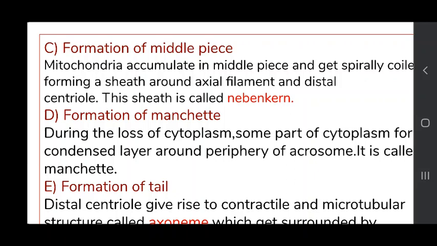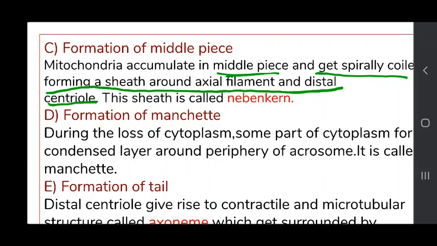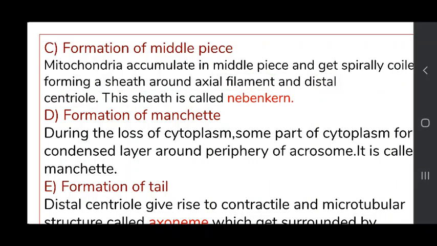a very important part. The mitochondria which are present in the spermatid all come at one place, that is in the middle piece, and they get spirally coiled, forming a sheath around the axial filament and distal centriole. The axial filament formed from the distal centriole gets surrounded by spirally coiled mitochondria, and that sheath is called the Nebenkern. You can see this sheath in this diagram.